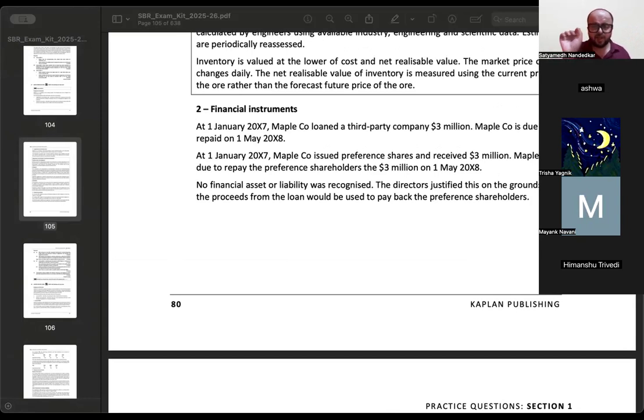Offsetting is permitted for a financial asset and financial liability when there is a legally enforceable right to set off and there is an intention to settle the transaction on a net basis. Here there is no such intention, neither do you have a legally enforceable right to enter into such a transaction. So this type of transaction cannot be netted off. You should recognize a separate financial asset of 3 million and a separate financial liability with respect to the preference shares issued. Preference shares will be a financial liability because there is an obligation to repay cash.